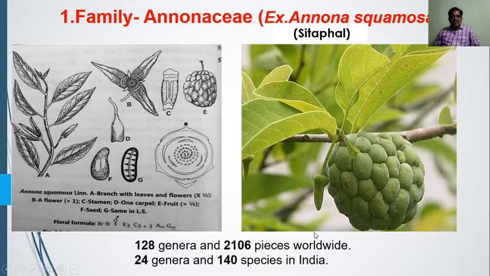Then distribution: 128 genera and 2106 species are found worldwide. And out of these, 24 genera and 140 species are reported from India.